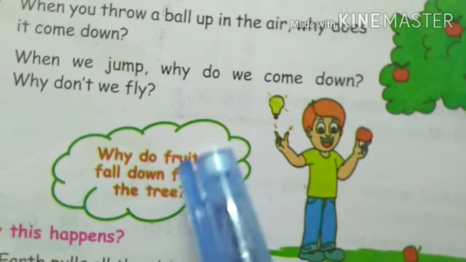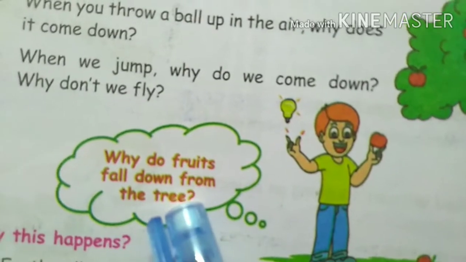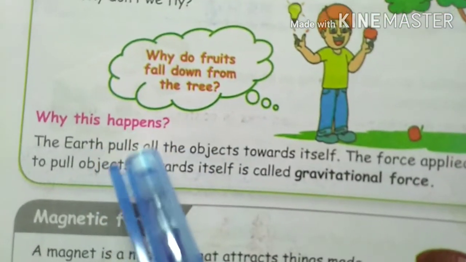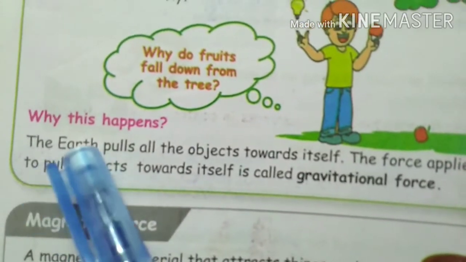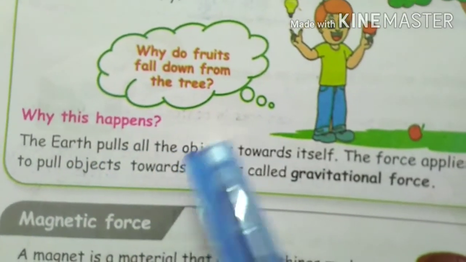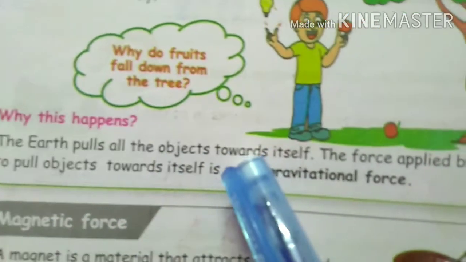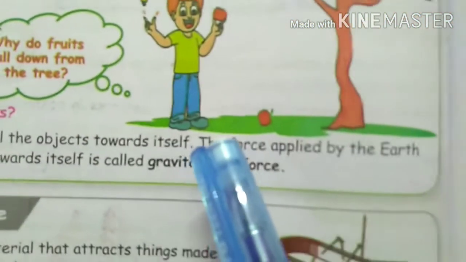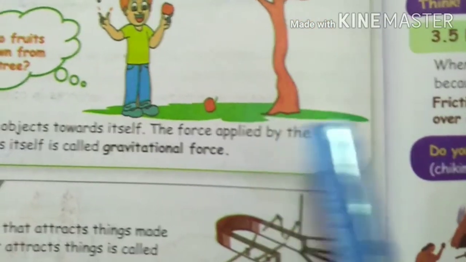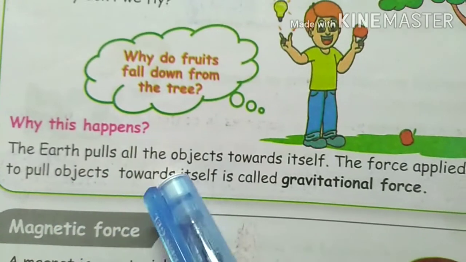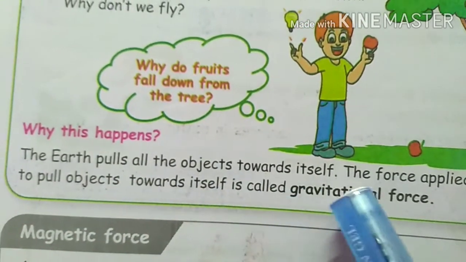Another question. Why do fruits fall down from the tree? The answer is why this happens. The earth pulls all the objects towards itself. The force applied by the earth to pull objects towards itself is called gravitational force.